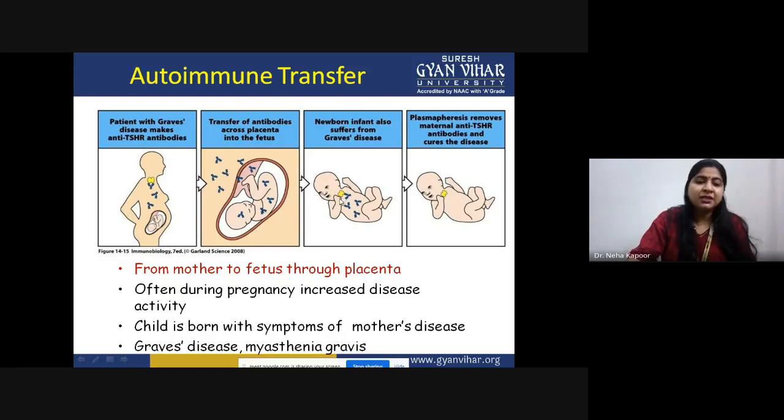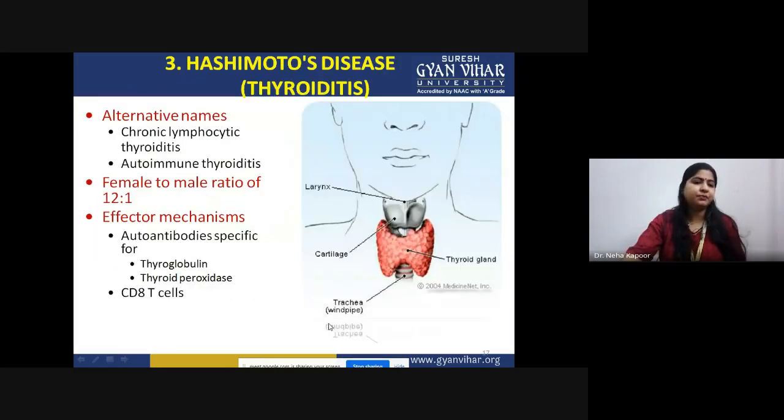In the fetus, the thyroid gland is also attacked by these autoantibodies that have crossed the placenta. Because of that, the newborn infant would be suffering from Graves' disease. In that case, the child is born with the same kind of symptoms.